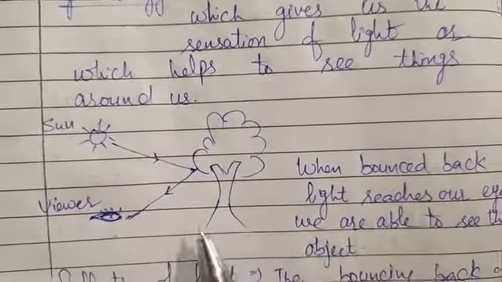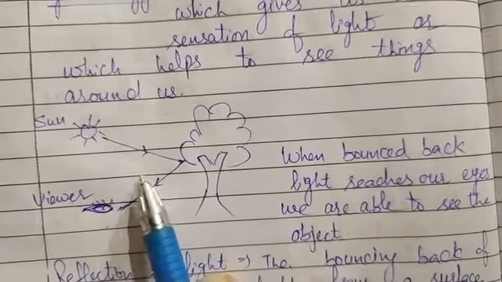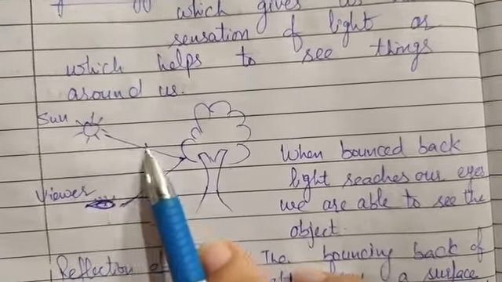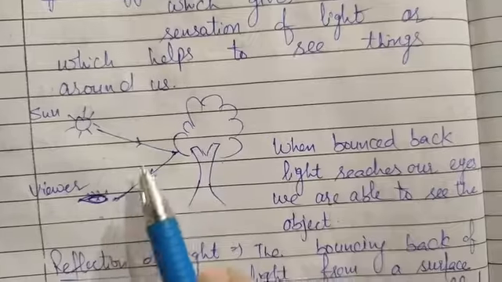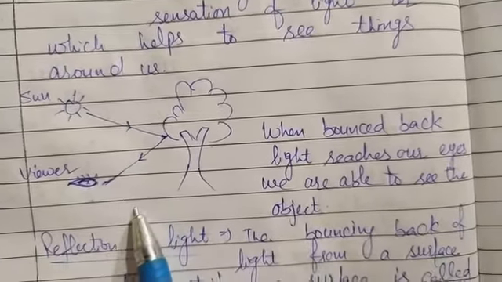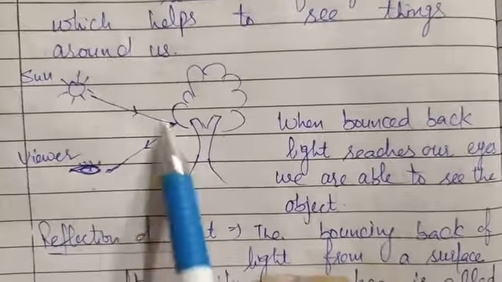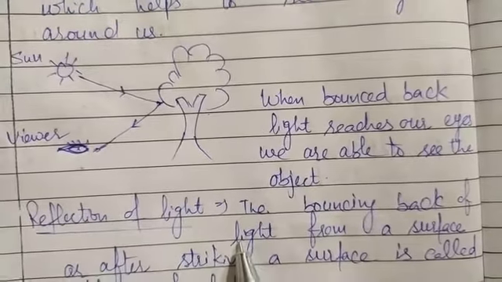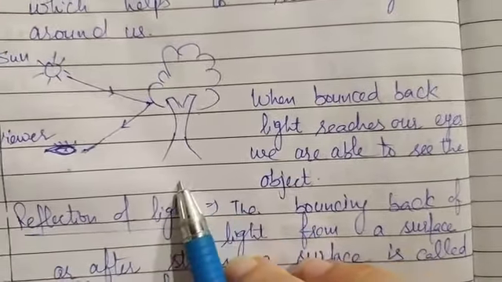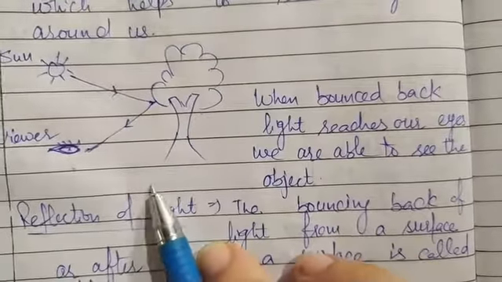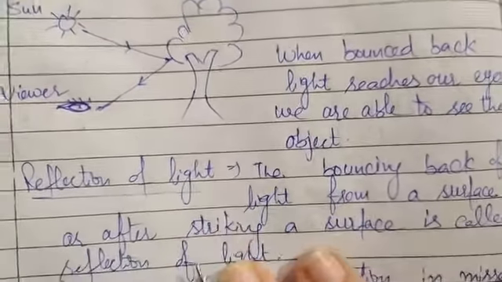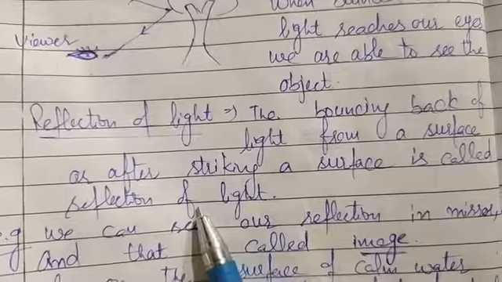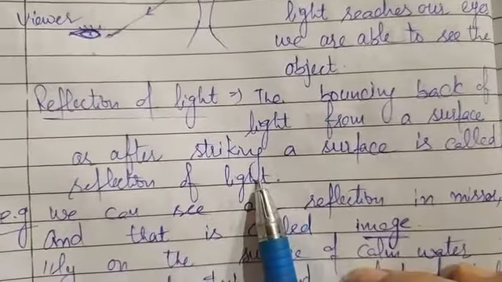This phenomenon in which a ray of light bounces back after striking a surface is known as reflection of light. Because of this bouncing back of light we are able to see the objects around us. This is the definition of reflection of light.